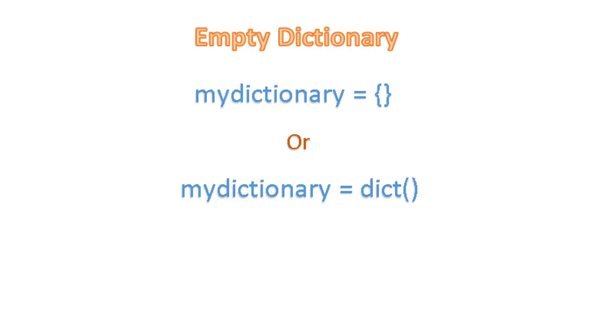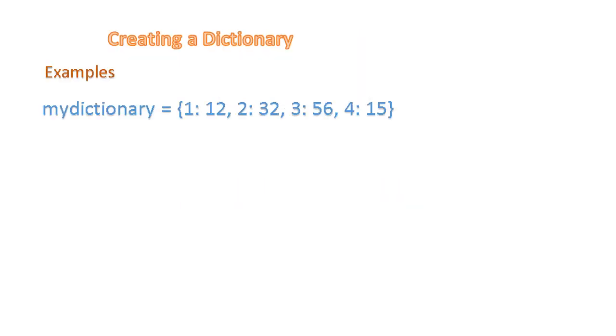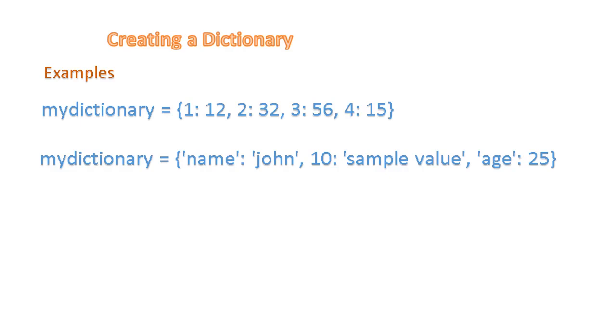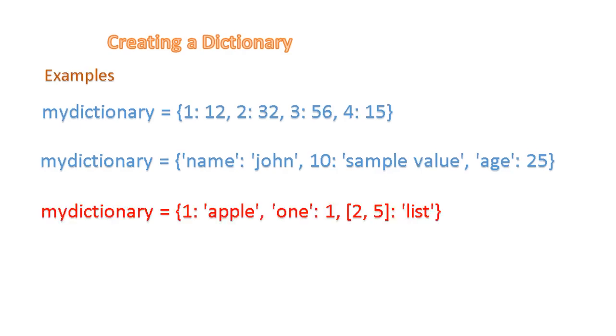We can create an empty dictionary using open-close curly brackets or using the dict function. Let's see dictionary with examples. First example is a dictionary with 4 key value pairs. Second example is a dictionary with keys having mixed data types. Third example is invalid because a key must be immutable and list data is not allowed as a dictionary key.